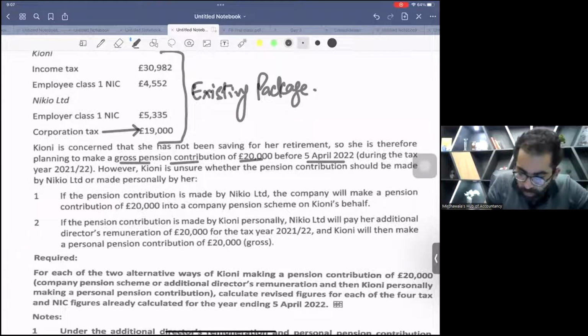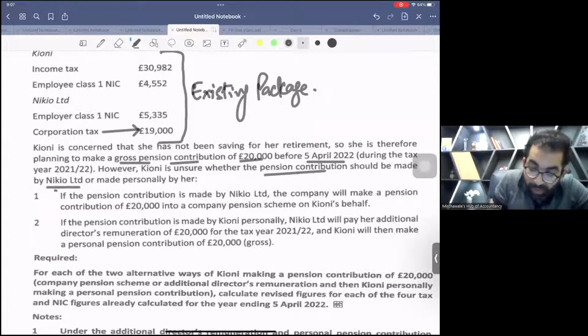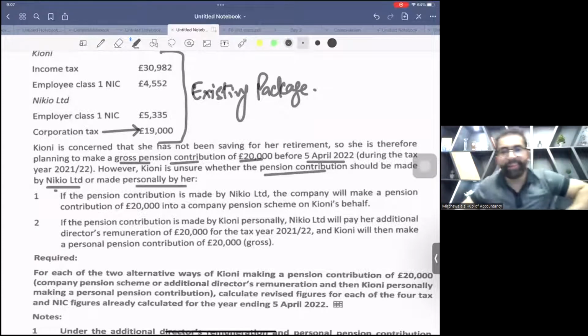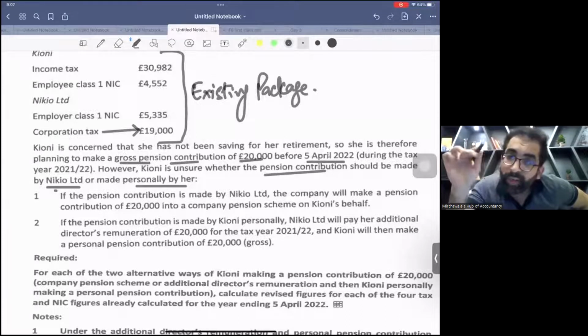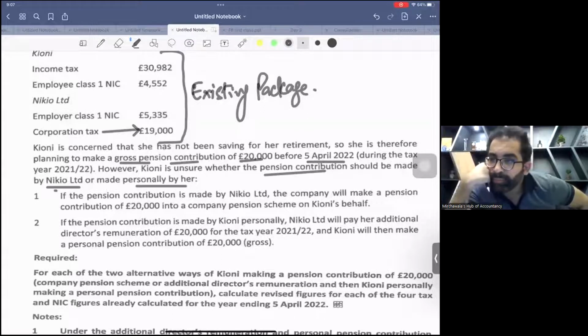However, Kioni is unsure whether the pension contribution should be made by Nikio Limited or by her. So you have two options. As she is an employee of this company, the company, her employer, can also contribute for her, or she can do it herself. So now there are two packages, and we have to solve twice.